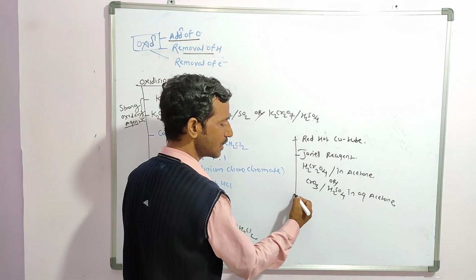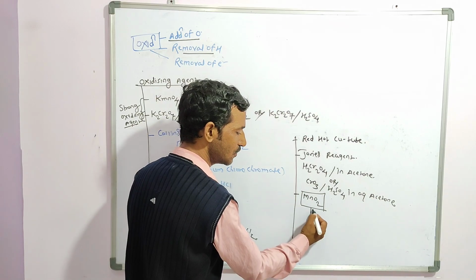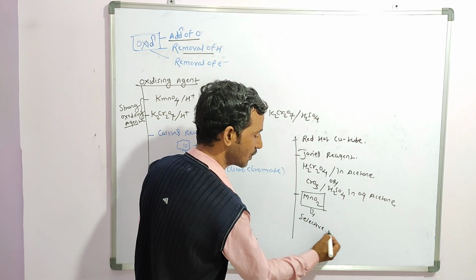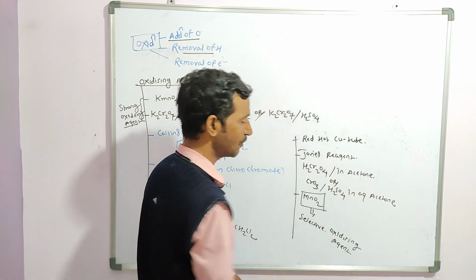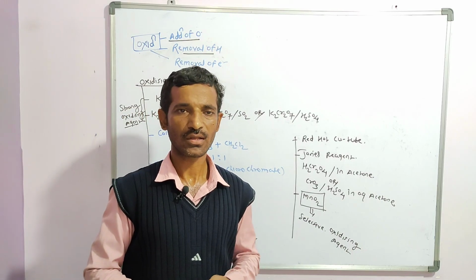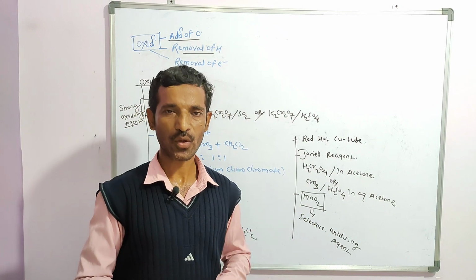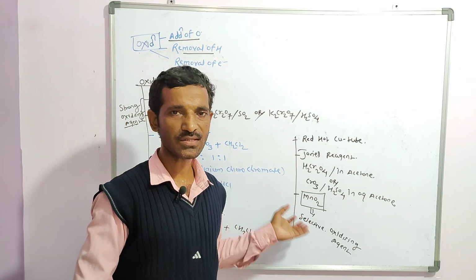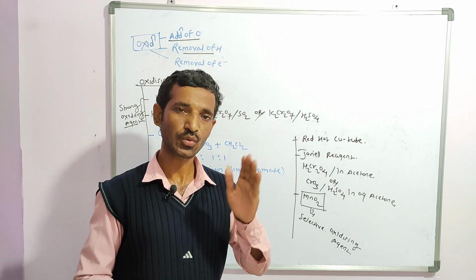Another one is the selective reagent, manganese dioxide, which today we have to see in detail. These are the different oxidizing agents, but in today's lecture we focus only on manganese dioxide. How is manganese dioxide called a selective oxidizing agent? Because it oxidizes allylic alcohol, it oxidizes benzylic alcohol, and it oxidizes allylic 2-degree alcohol,